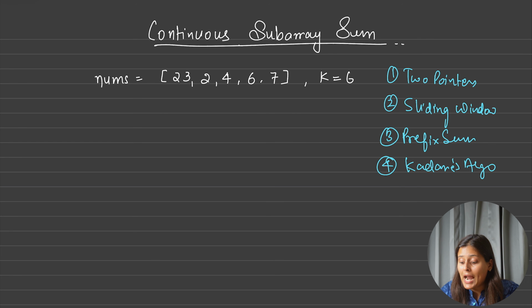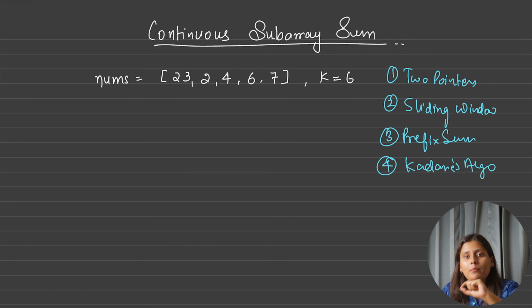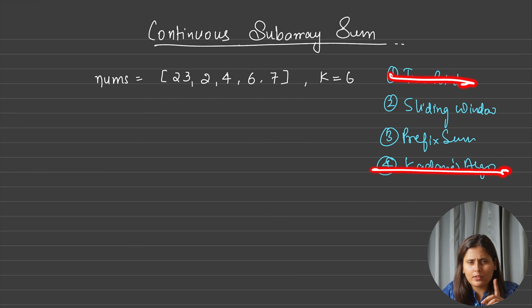from this index to this index, what is the summation, etc. And Kadane we apply whenever we have negative numbers in that array. If you remember the constraint, all numbers were positive, so we can ignore Kadane's algorithm. Yes, we can ignore two pointers because here we don't want only two points, we want the subarray.